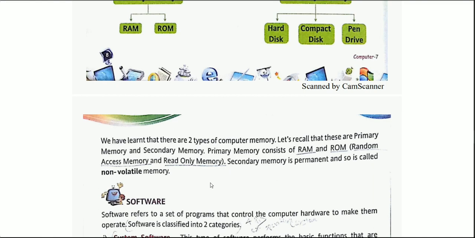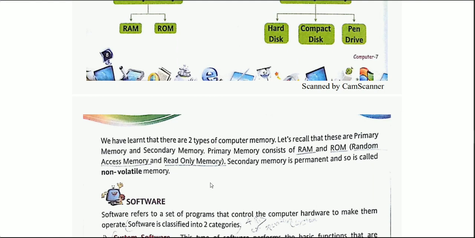By non-volatile we mean that when your computer is switched on, you have the data. But when your computer is switched off, if your memory is non-volatile, then it is still holding the data.